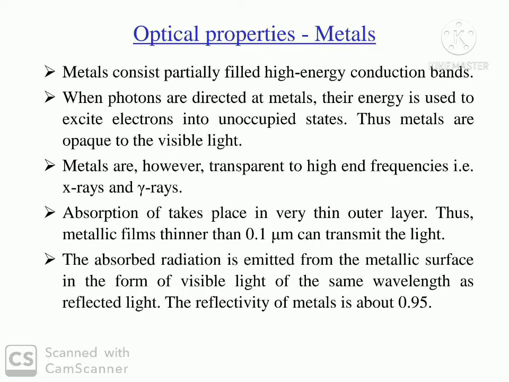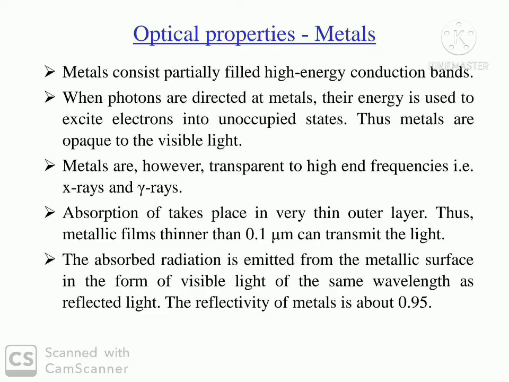Thus, metals are opaque to visible light. However, metals show transparent nature for high frequency X-rays and gamma rays. Metals also show absorption of light when metallic films are thinner than 0.1 micrometer.